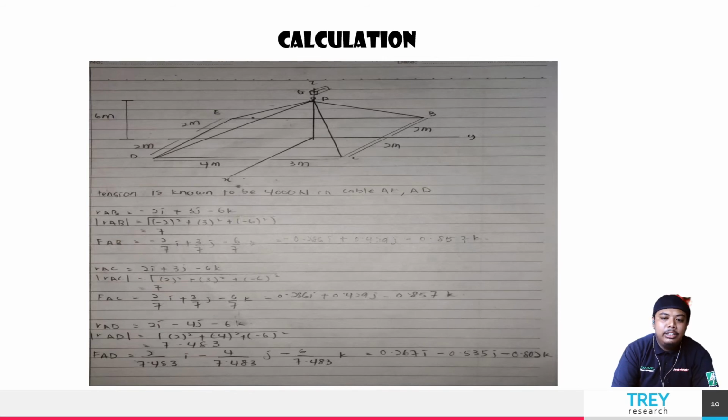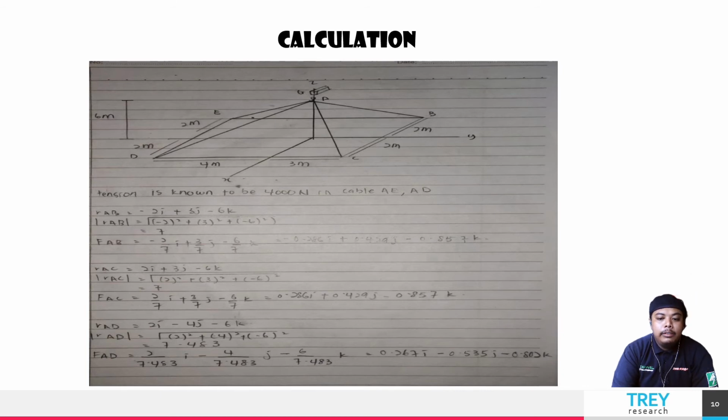From the design scenario, we do the calculation to find the weight of the shipping container. First step, we have to find the coordinates for each point, which means points B, C, D, E, and A. After that, we can find the position vector. For example, if we want to find the position vector for cable AB, we have to subtract coordinate A from coordinate B for each axis, which means axis X, Y, Z.